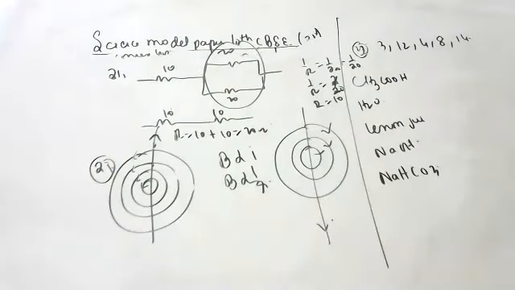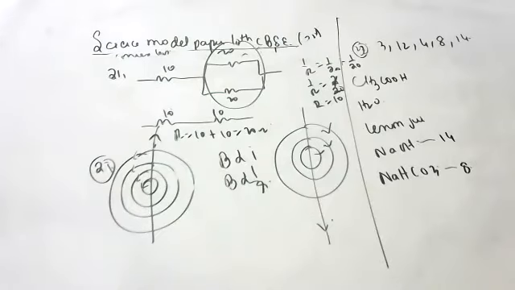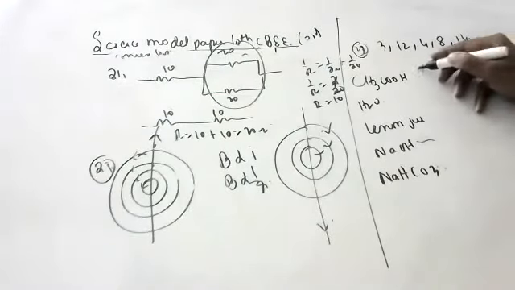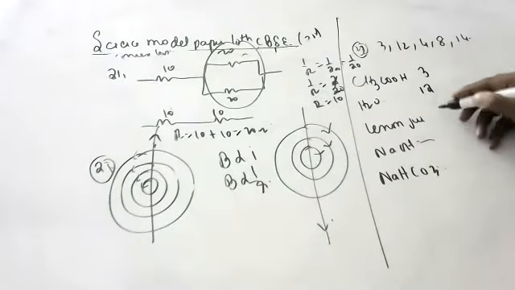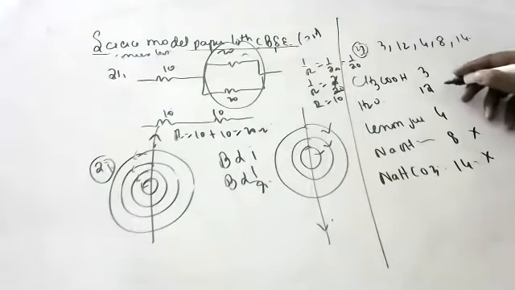Children, let's see, try. They gave the values as follows, sir: 3, 12, 4, 8, 14. NaHCO3 should be up and NaOH should be down. So which is wrong? Then this is wrong.